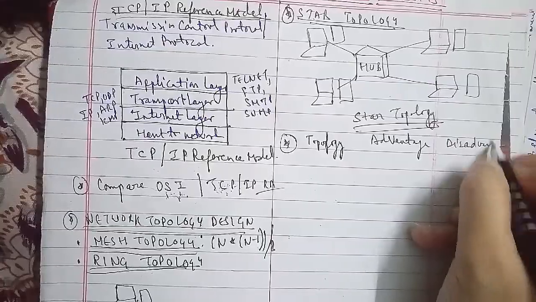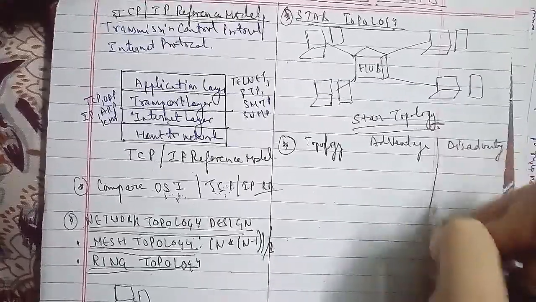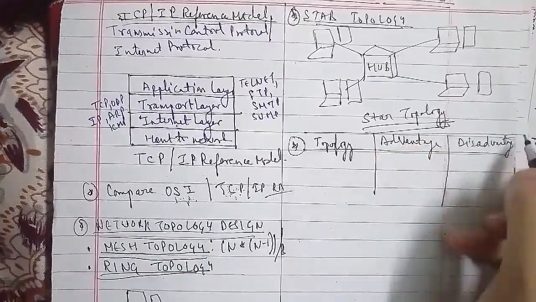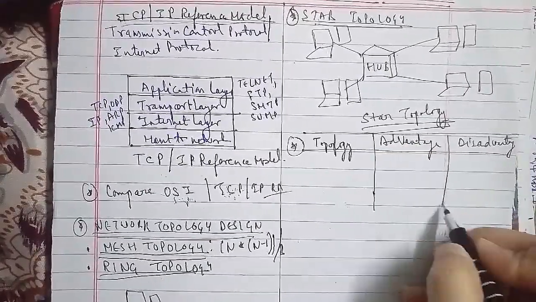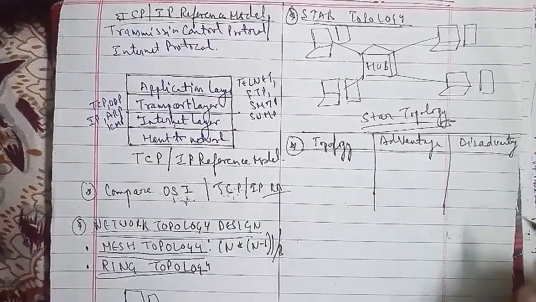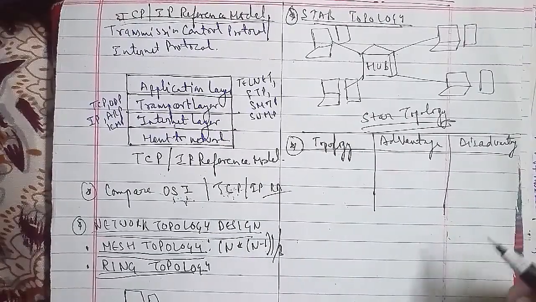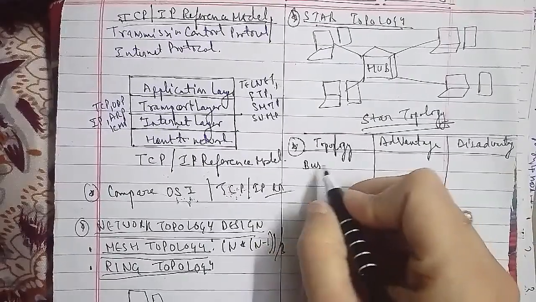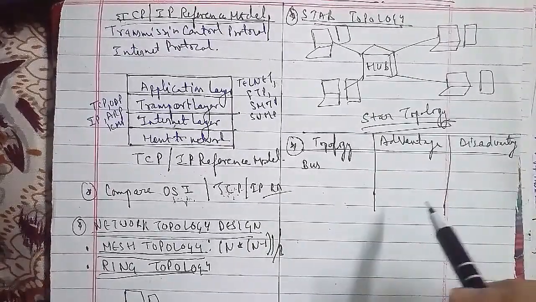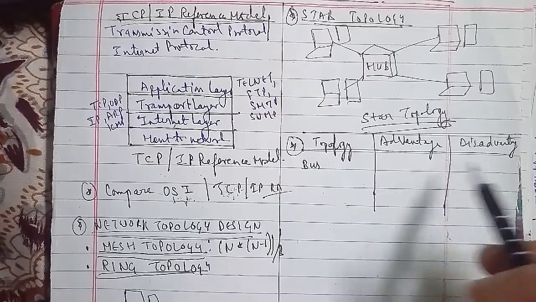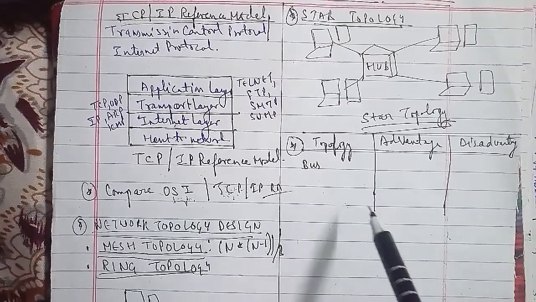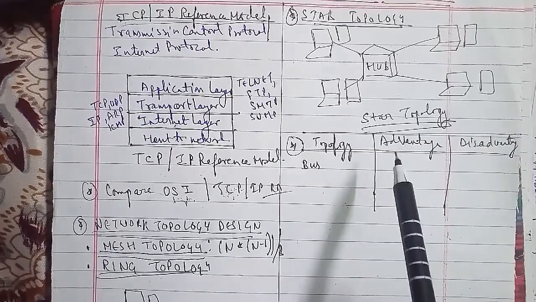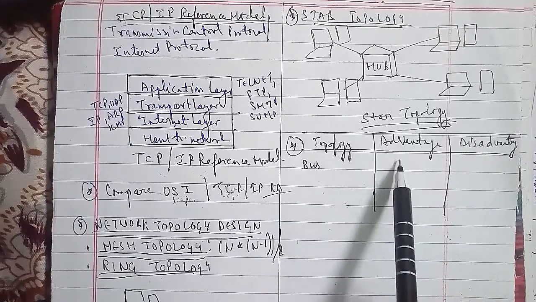Now talking about the disadvantages of bus topology. The first disadvantage is that heavy network traffic can slow a bus considerably. The second disadvantage is that it is difficult to troubleshoot a bus. The third disadvantage is that failure of a cable affects all devices on the network. The fourth disadvantage of the bus topology is that it is difficult to add a new node. You can write it down. The next one we have is your star topology.